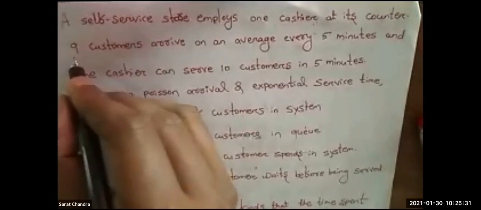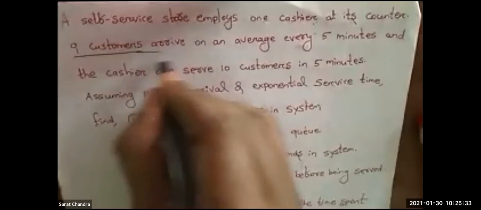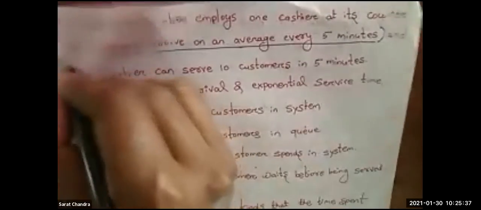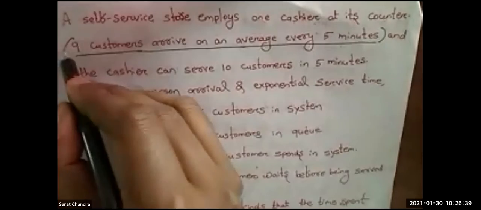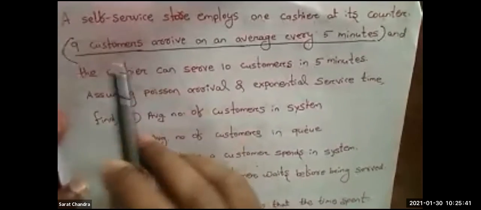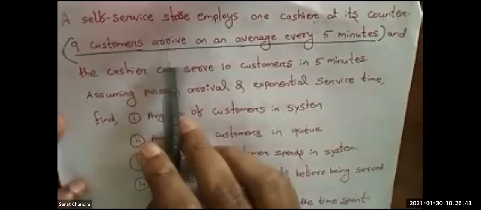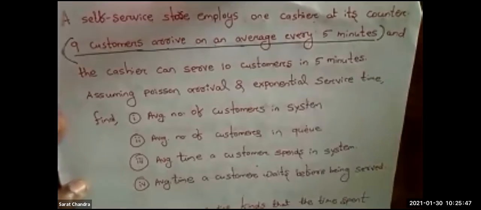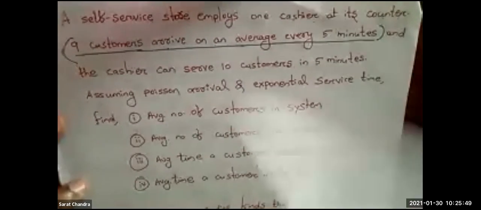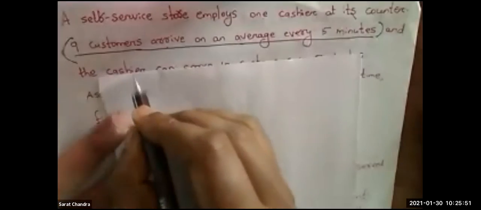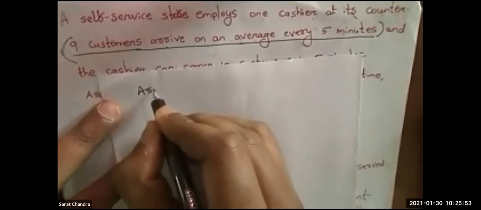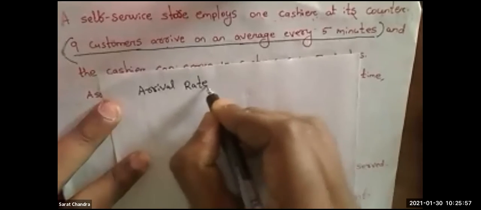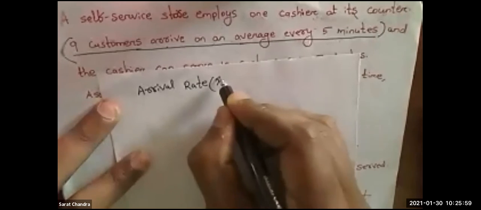So can you tell me what this is? What is the meaning? Is it arrival rate or is it service rate? 9 customers arrive on an average every 5 minutes. So here it is nothing but your arrival rate. Yes, it is arrival rate, and arrival rate is nothing but lambda.